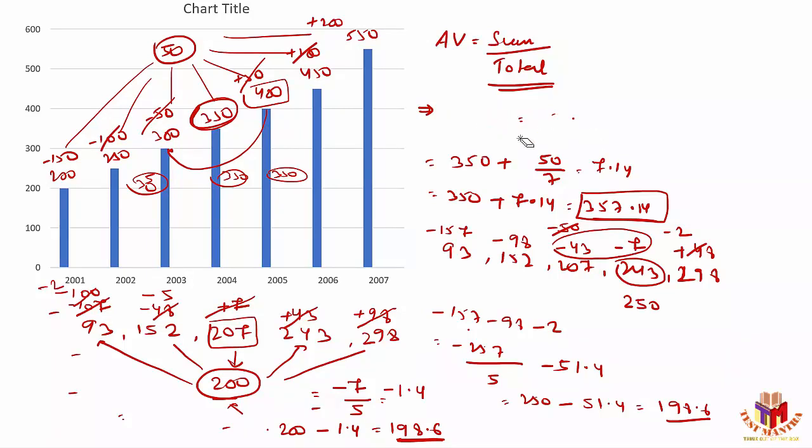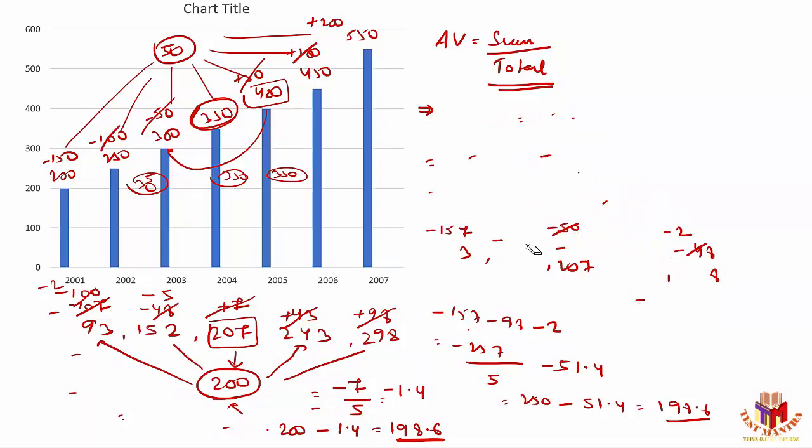Now, next would be nothing but the ratio part. So the ratio is the basic comparison. Next kind of format is nothing but ratio here. Ratio is the basic comparison here.